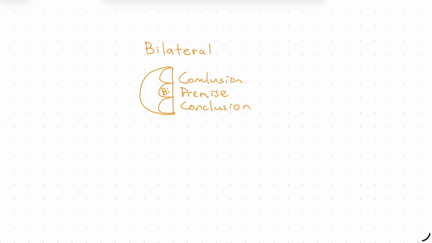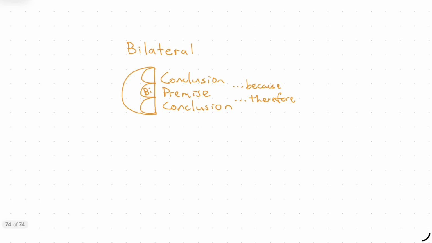And I can write this in as well. We have a because or ground, and then right here we have a therefore or a wherefore, etc. That we have these sandwiched together, a conclusion, a premise, and another conclusion. Now let me give you a couple examples of what this looks like in the actual text of Scripture.